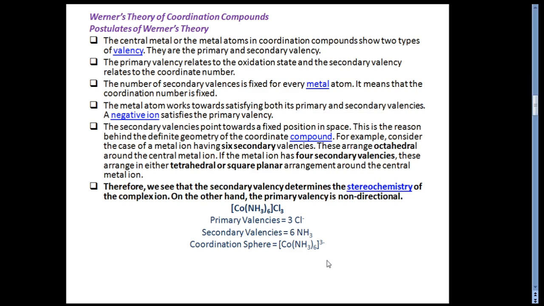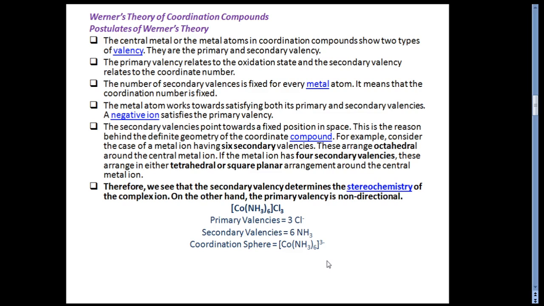Now the most important theory of coordination compounds, and that is the Werner theory. Students, we will see the postulates of the Werner theory step by step. As far as the examination point of view, Werner theory is very important and is repeatedly asked.